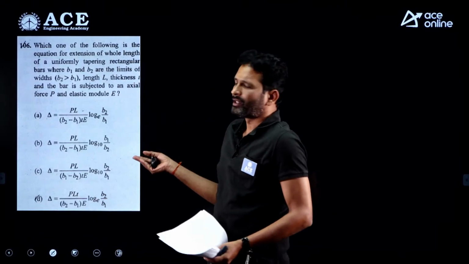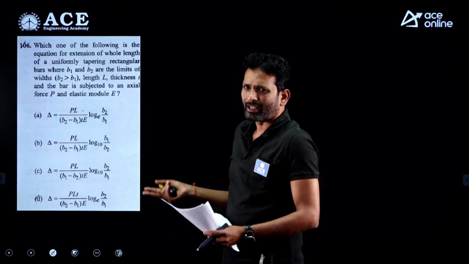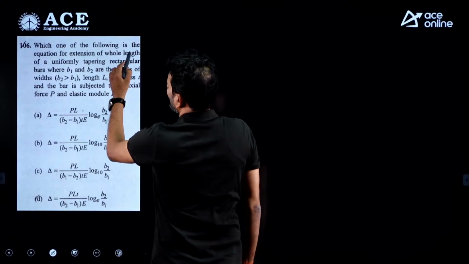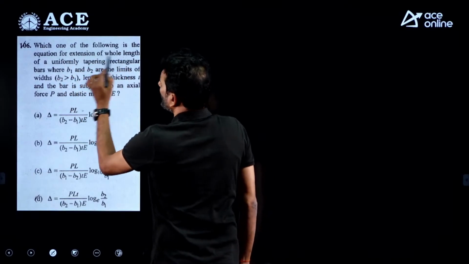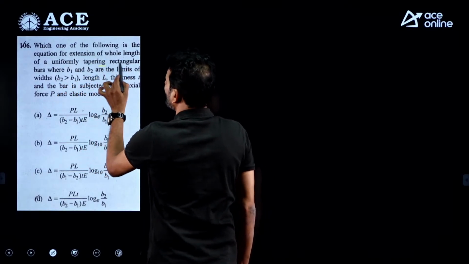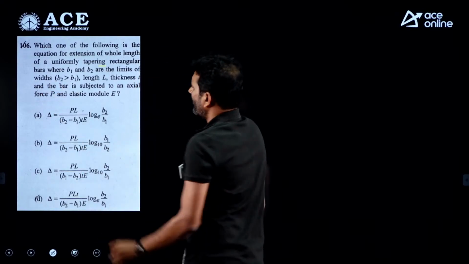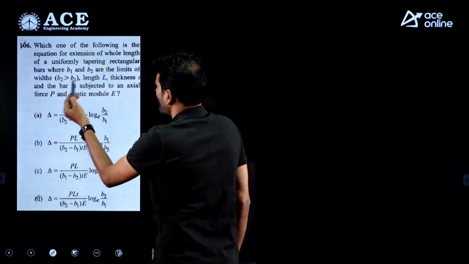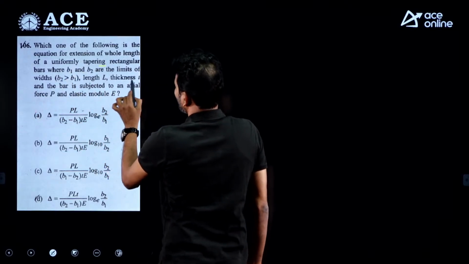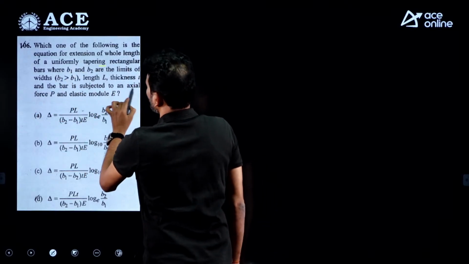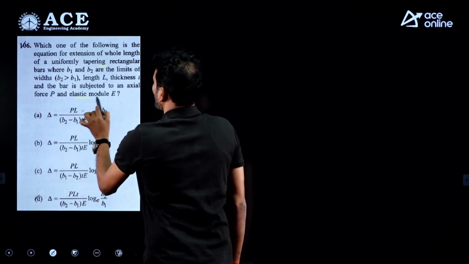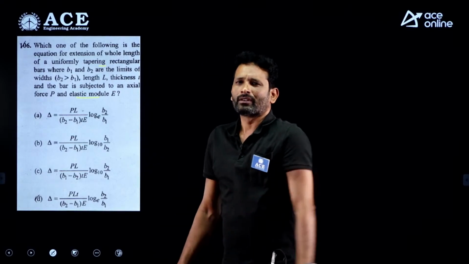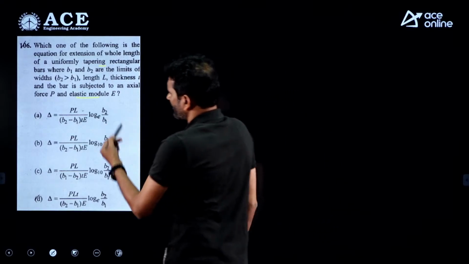So this is a directly standard formula question for tapered rectangular shapes clearly. Look here, which one of the following is the equation for the expression of the elongation of uniformly tapering rectangular bars where B1 and B2 are the limits of the widths, B2 is larger than B1, clearly mentioned. Length is L, thickness is T, and the bar is subjected to an axial force P with the elastic modulus E. So we need to write down the formula for the elongation in case of tapered rectangular section.